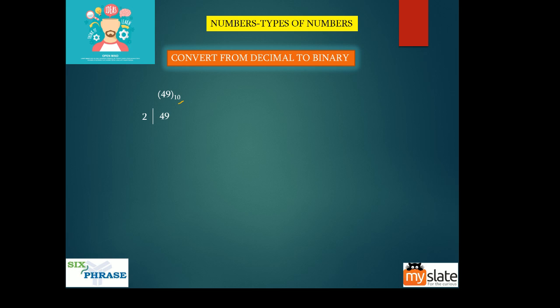If you want to convert a decimal number into anything, be it binary, hexadecimal, octal, or any number with base 3, you just have to put the base of the number you are converting into here. We are converting into binary, so the base is 2. I'm putting 2 here.